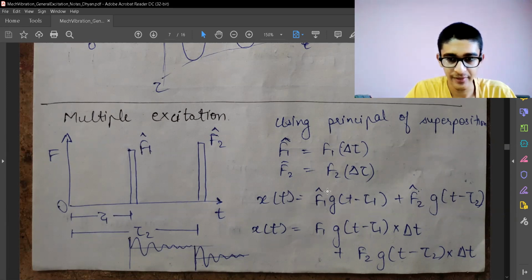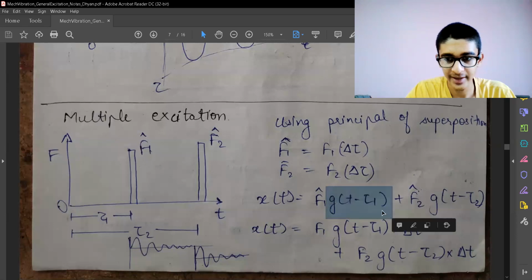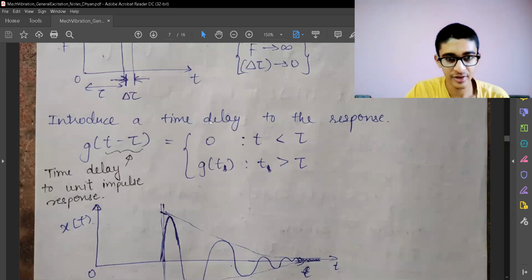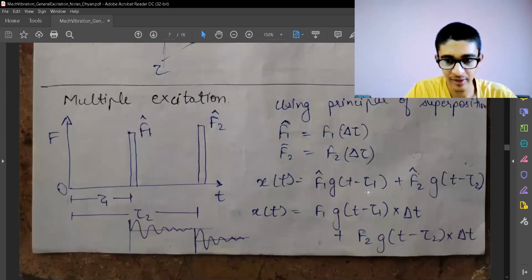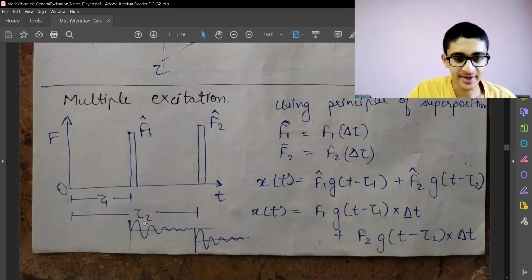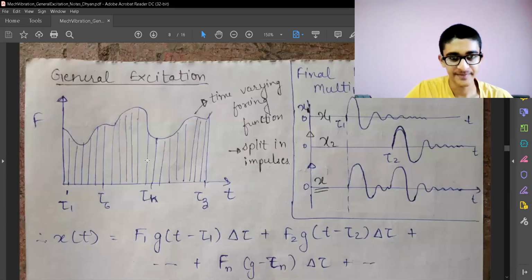and we have used that unit response to unit impulse function directly. This has been helping us in the previous concept also when we introduced the time delay. So the same thing is over here. We have just subtracted tau 1 and tau 2 from t in that unit impulse function to get the response for F1 and F2 impulse. This is how the response to impulse 1 is looking, and this is how the response to impulse 2 is looking. So the net response will be the direct addition of these two responses.